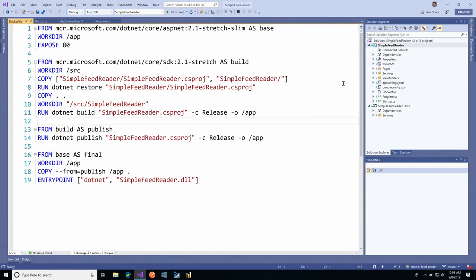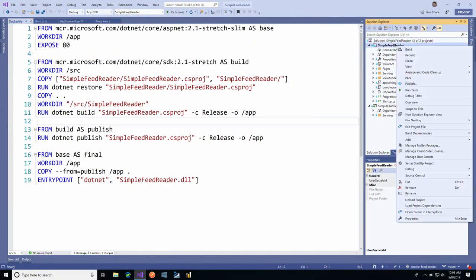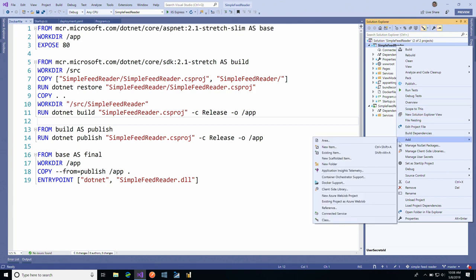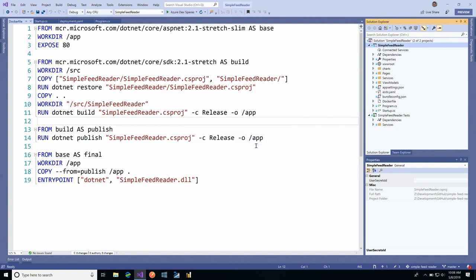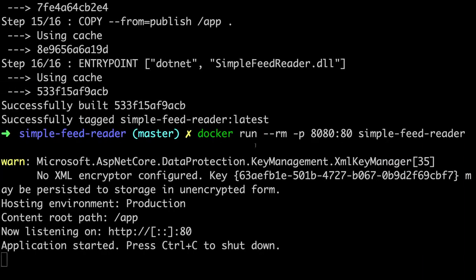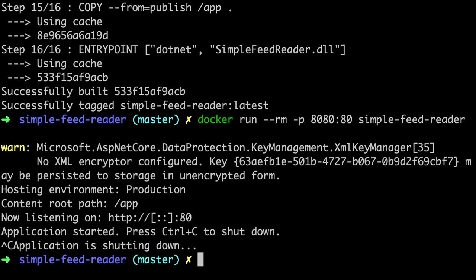Let's take this same app that I started with, and there's actually another cool button in Visual Studio where I can say add container orchestrator support, which means give me the files that I need to now deploy this to something like Kubernetes. So I'll go ahead and say OK here. It's going to generate for me, in this case, a Helm chart, which is a way to deploy containers to Kubernetes.